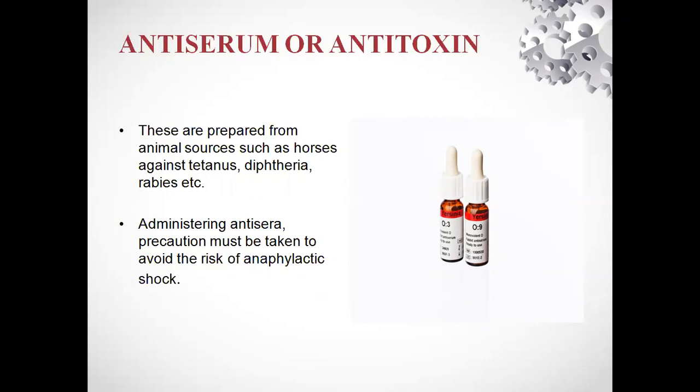The Latin term immunis, meaning exempt or freedom, has given the English word immunity. And for this immunity, some agents are applied in our body, that is immunizing agents. Basically, three types of immunizing agent are available: vaccine, immunoglobulin, and also antiserum or antitoxin.